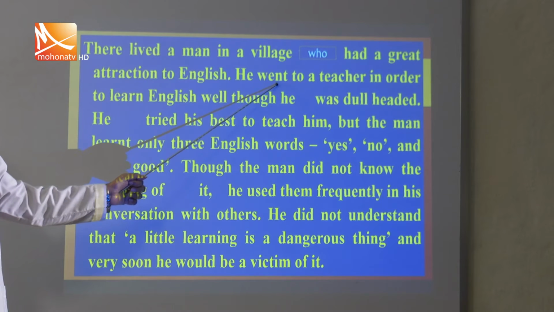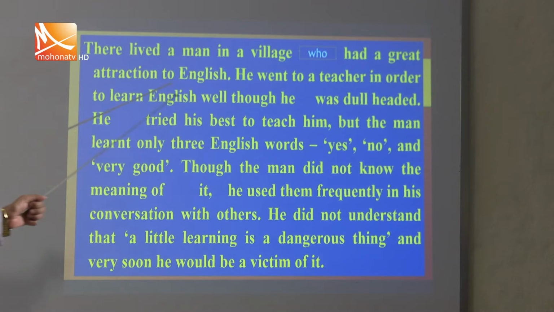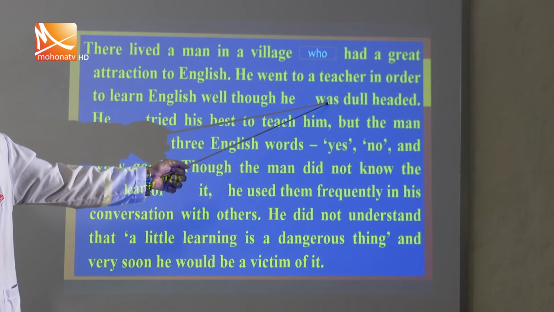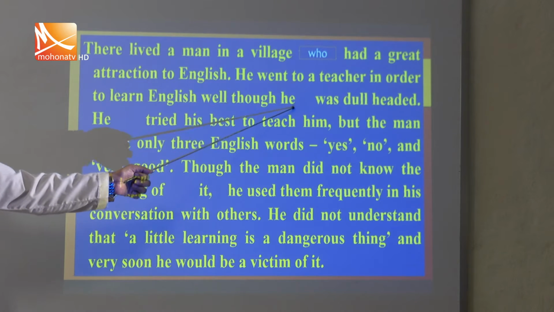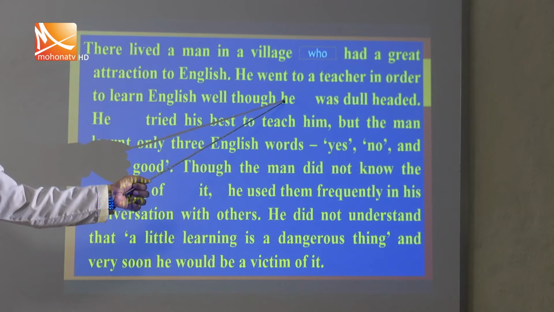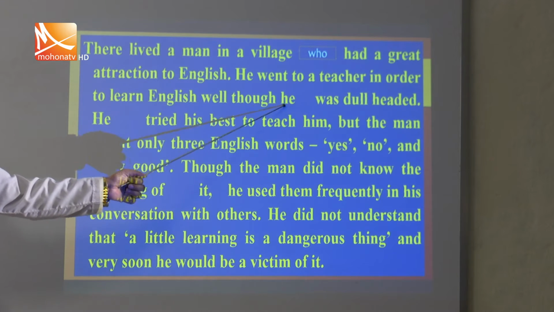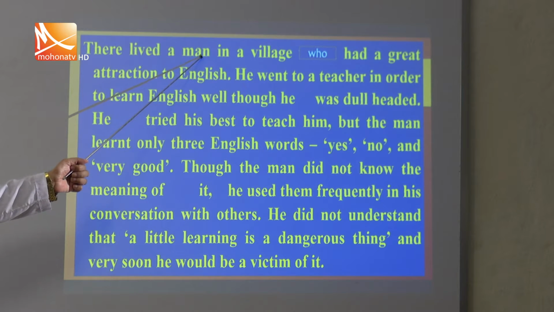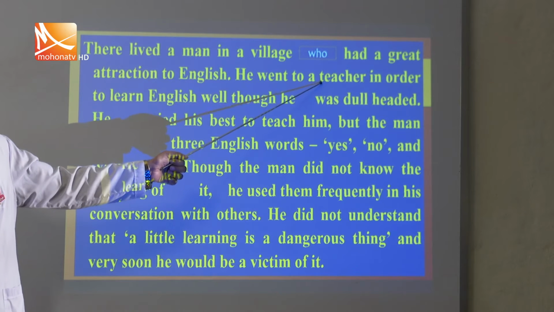Next sentence: he went to a teacher in order to learn English well, though he was dull-headed. We found another pronoun here, he. What does the word he mean here? He can mean a man, or it can mean a teacher.